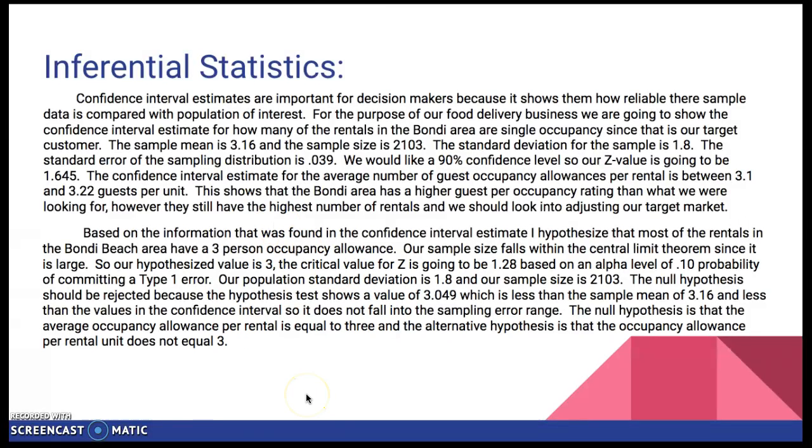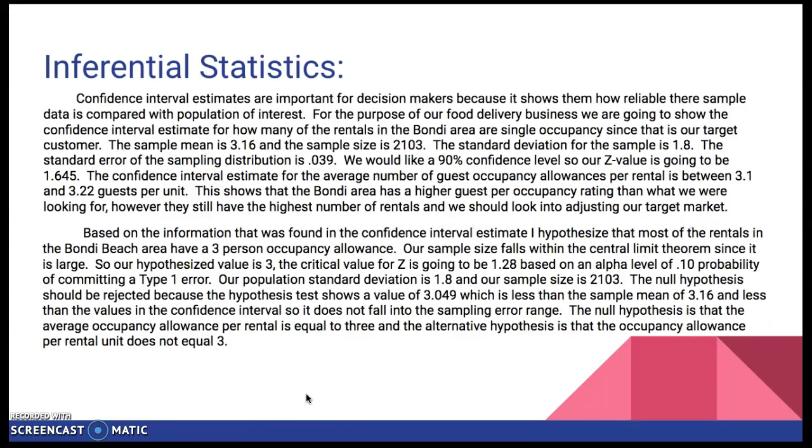The inferential statistics, when we looked into the Bondi area more closely. The confidence interval estimates are important for decision makers because it shows them how reliable their sample data is compared with the population of interest. So like it says here, we went through the Bondi area, and for the data that we had, it showed that the average was 3.16 people per occupancy allowed per rental unit. And we did this with a 90% confidence level.